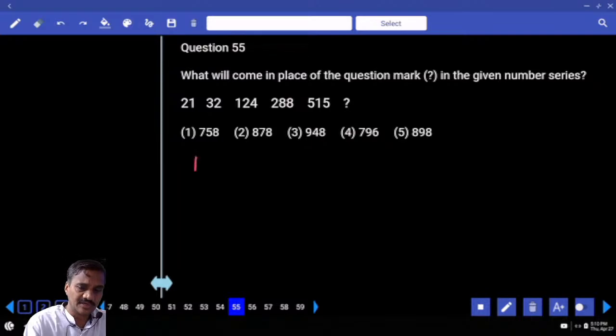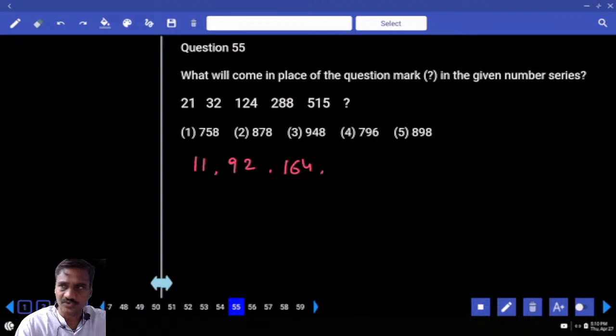What is the difference? We have 11. 32 and 124, the difference is 92. 11, 92. Next difference, 124 and 288, 164. And the next difference, 288 and 515. Take 288 to 300, that is 212 plus 15, 227. Is that correct?